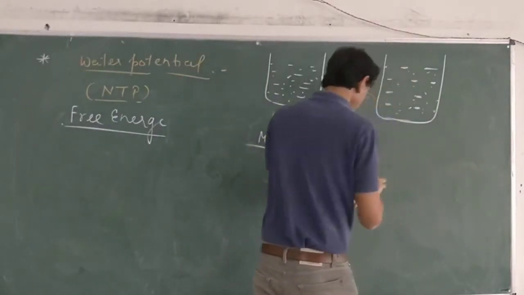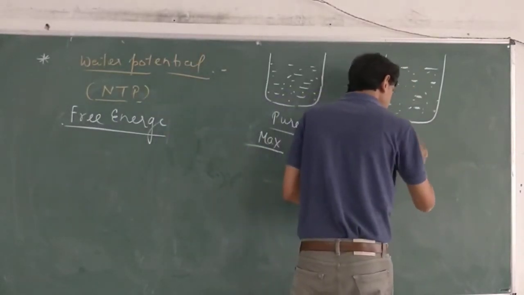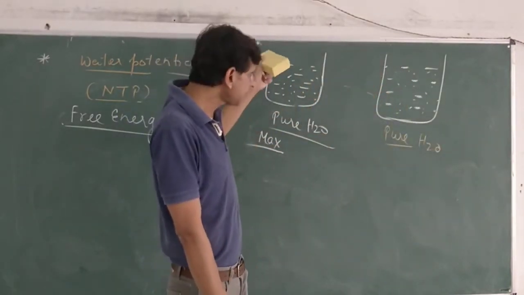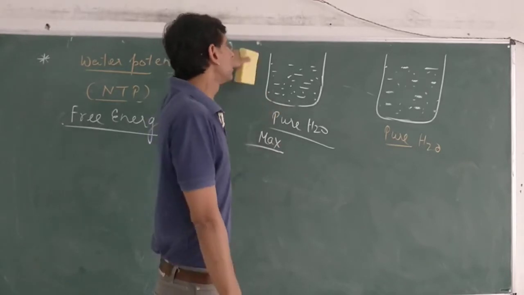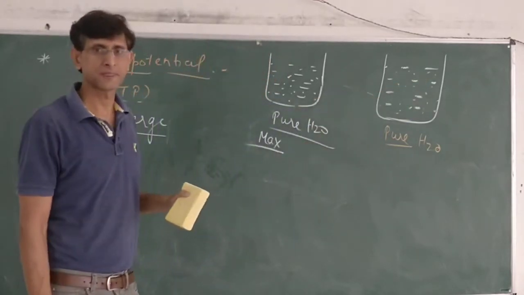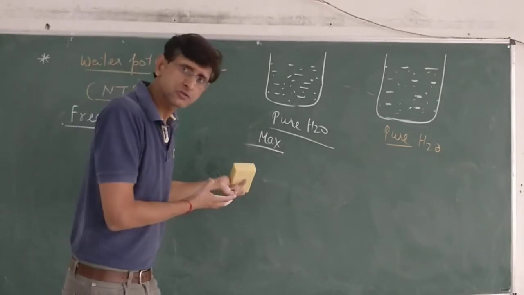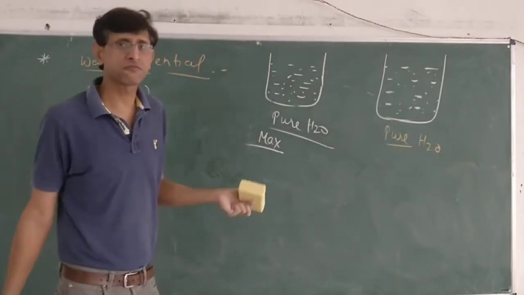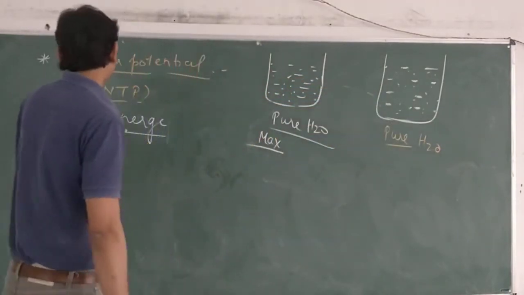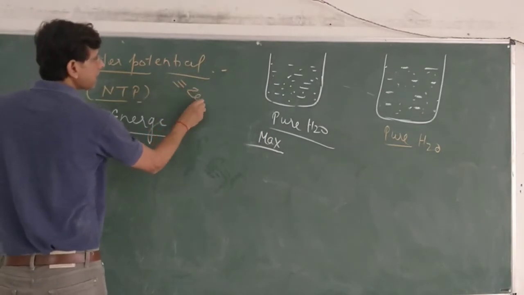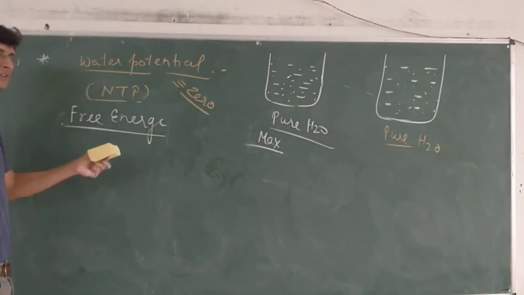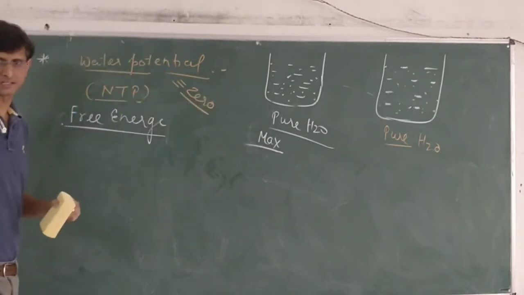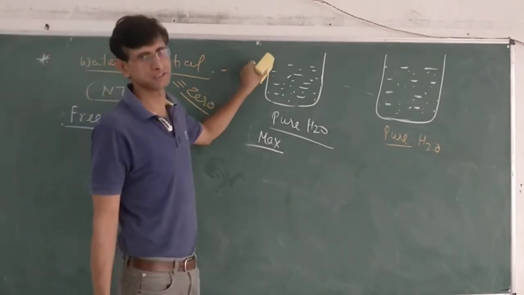तो फिर अगर हम प्योर वाटर का वाटर पोटेंशियल फाइंड आउट करें तो इस डेफिनेशन से क्या होगा, मान लीजिए यहां सॉल्यूशन नहीं होकर we have taken pure water again. So what is the difference of free energy of pure water with pure water? There is no difference because both are the pure solvent. So when we have taken the pure solvent, it has no difference of free energy than another pure solvent. So water potential for pure solvent becomes 0 because there is no difference. This is the standard value of maximum free energy, we can consider it because pure solvent has maximum free energy.